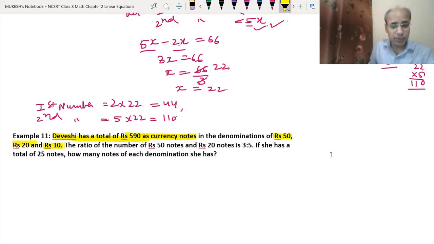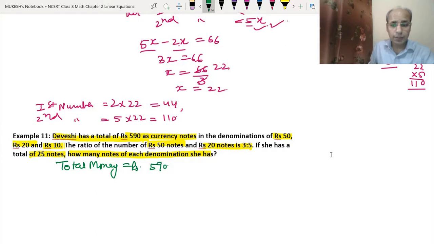The ratio of rupees 50 notes and 20 notes is given as 3:5, and the total notes he has are 25. We want to find the number of notes of each denomination. Now, what is the total money? Total money we have is rupees 590.